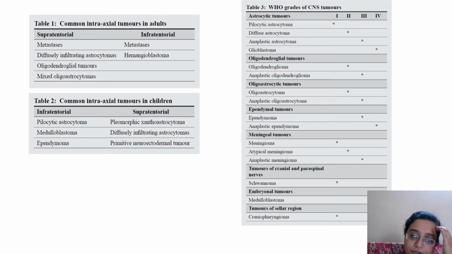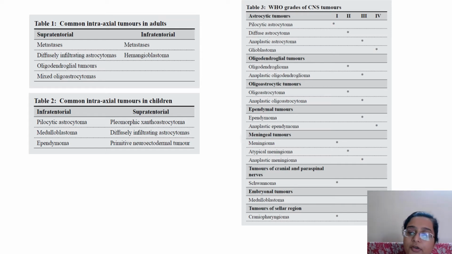What I'm going to be telling you is about crush smears, their preparation, and how to analyze them. Before I go to the preparation of a crush smear, this is the difference between a biopsy and a cytopath. We don't normally get FNACs from the central brain. Something in the spine maybe you can, but mostly crush smears are preferred. Before I go to how you prepare the smear, please go through these tables which are present in that paper.